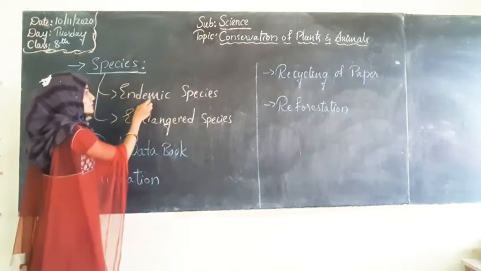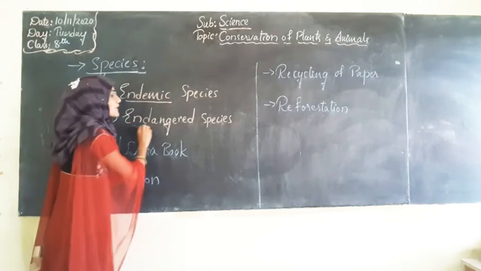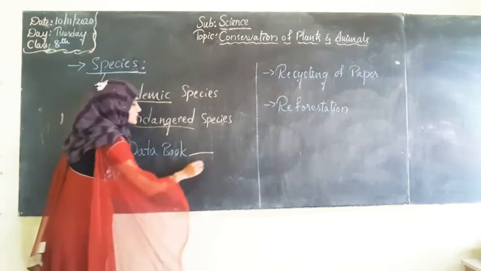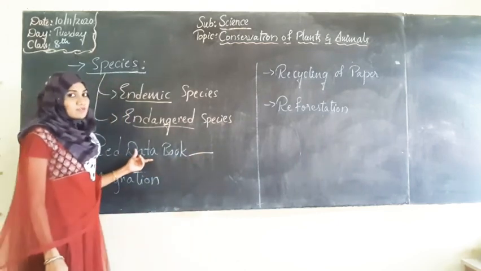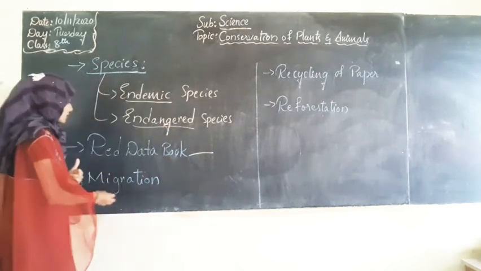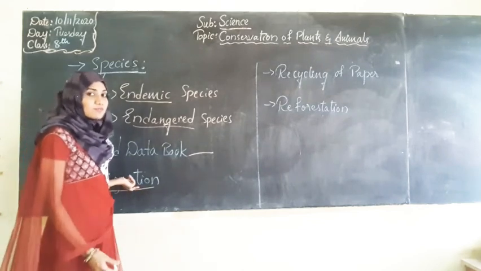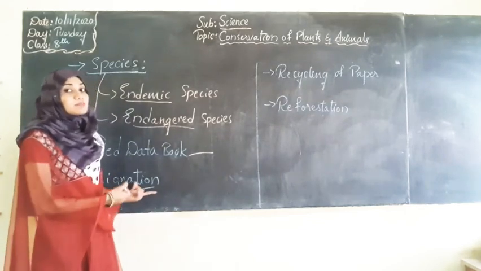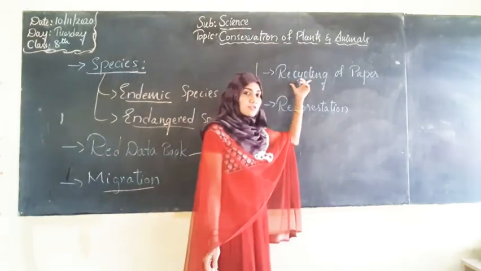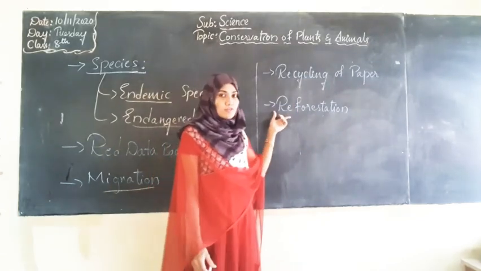First of all we will know what is meant by species. Then we will know about the types of species, that is endemic species and endangered species. After this we shall go for the Red Data Book. What is this book and what are the records that this book maintains? After that we shall know about migration. What is the need of migration and why do living organisms migrate? Next, recycling of paper, the importance of recycling paper, and finally reforestation.